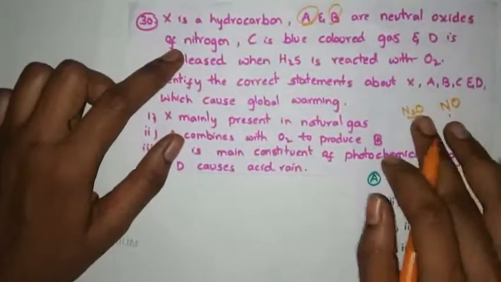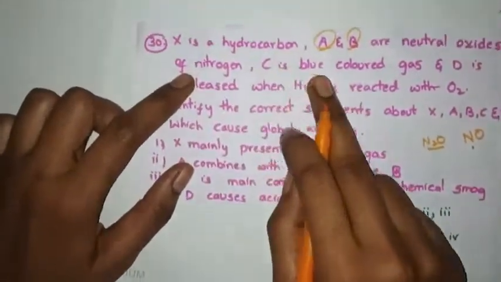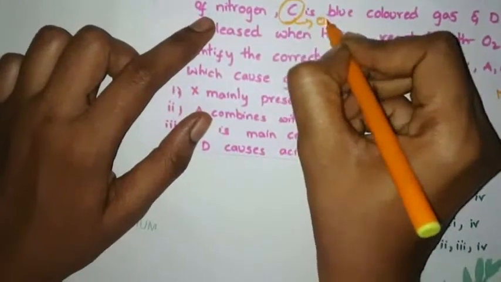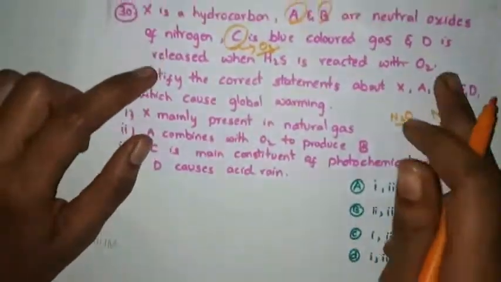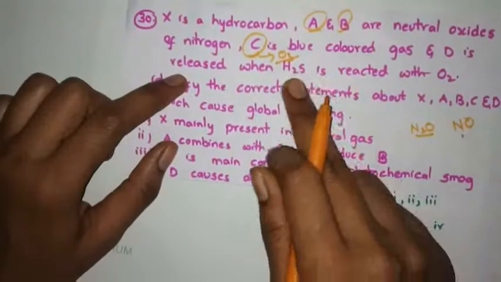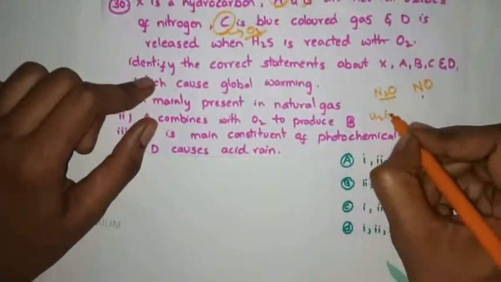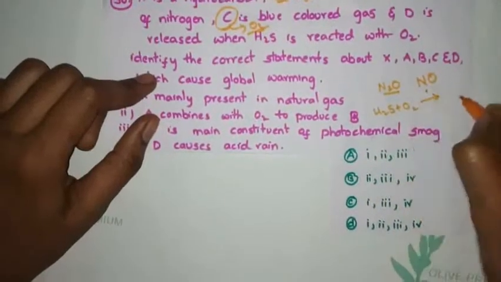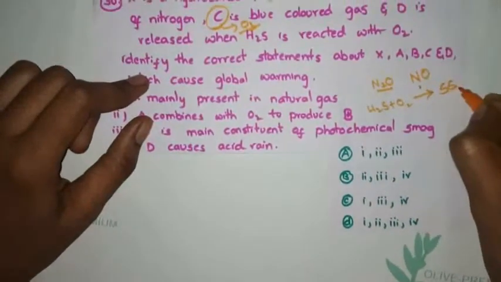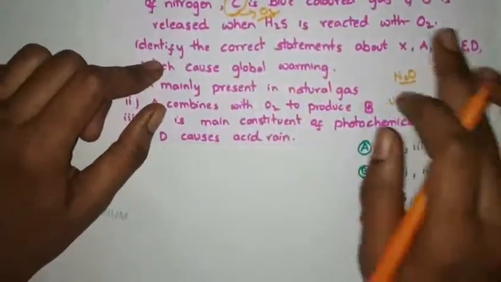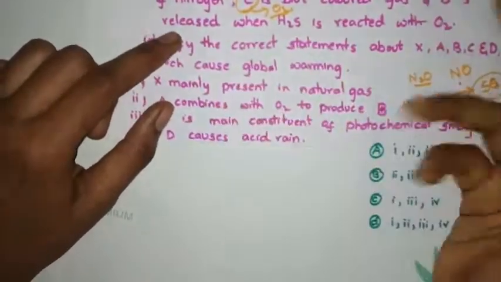These are the neutral oxides of nitrogen. C is a blue colored gas. Ozone. Ozone is a blue colored gas. D is released when H2S is reacted with O2. H2S reacted with oxygen will give what? Sulfur dioxide. So we can say that D is sulfur dioxide.